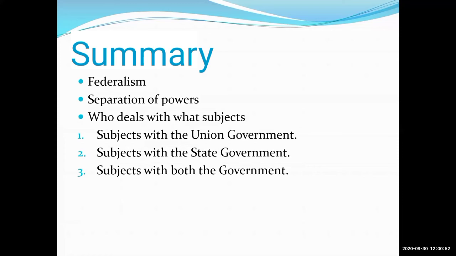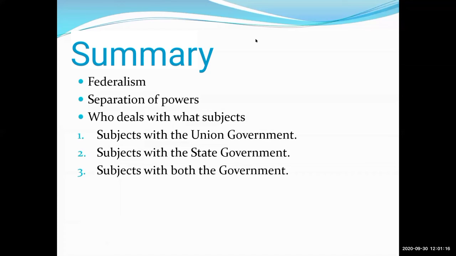Is it clear? Yes. So now tell me, federalism includes which governments? Federalism means what? Yes, students, federalism means state government and union government.